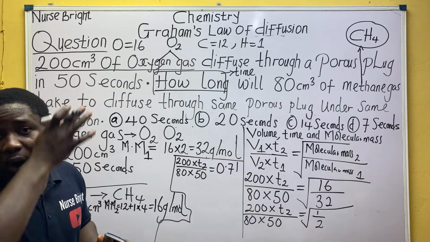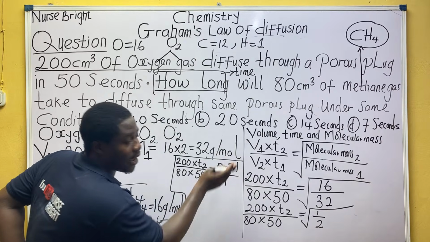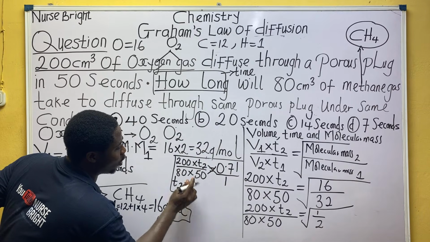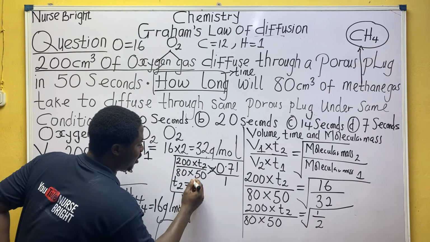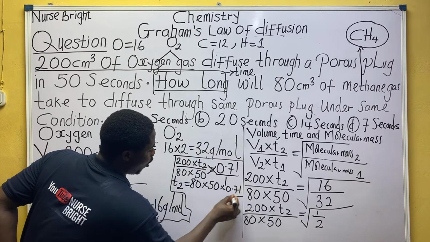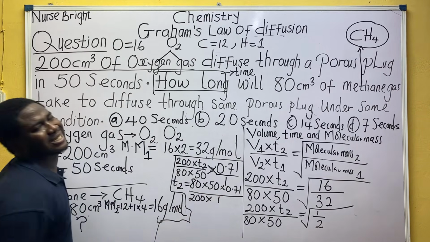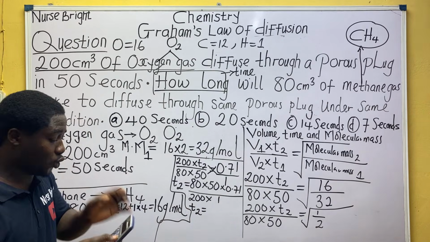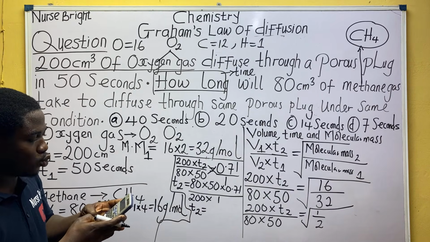Class, are you following me? Don't make mistakes. How do you make T2 the subject? You say divided by 1 and cross multiply. Making this the subject, T2 will be equal to 80 times 50 times 0.71, all divided by what is remaining, which is 200 times 1. So what becomes T2? Let's not rush. 80 times 50 times 0.71, all divided by 200 times 1.